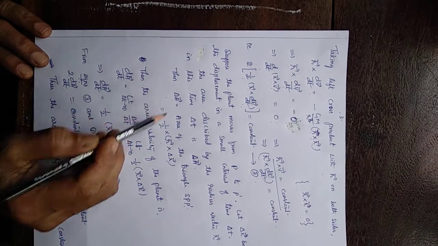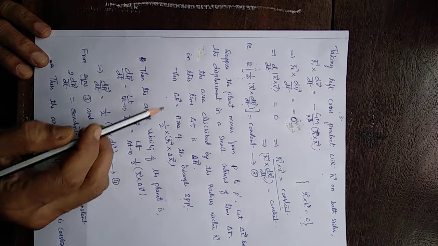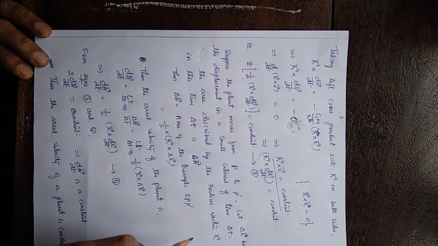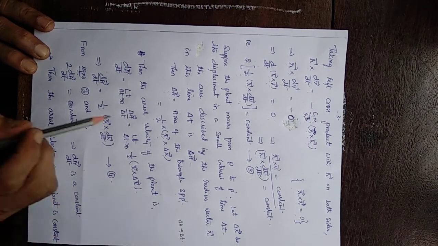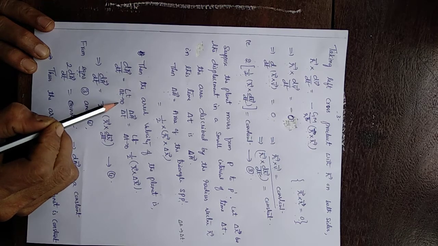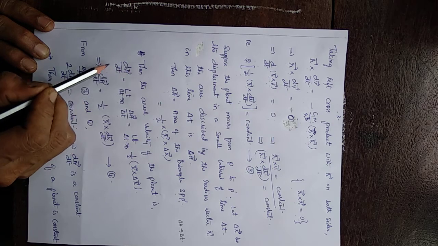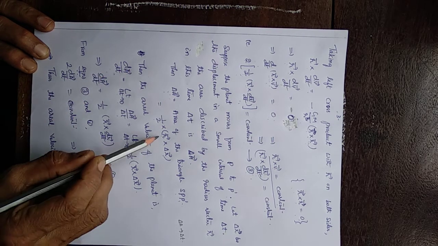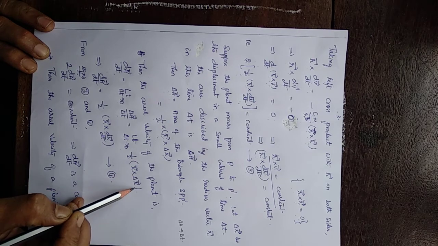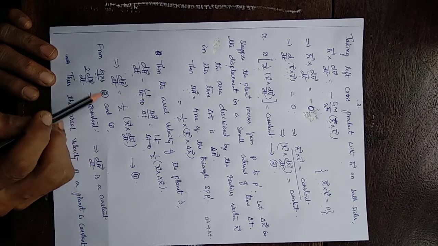Then from this we get the aerial velocity. Aerial velocity is dA vector by dt, the area covered in a small time delta t. So, in the limit delta t tending to 0, delta A vector by delta t is dA vector by dt, nothing but the aerial velocity. It's given by the limit delta t tending to 0 of half r cross delta r vector.